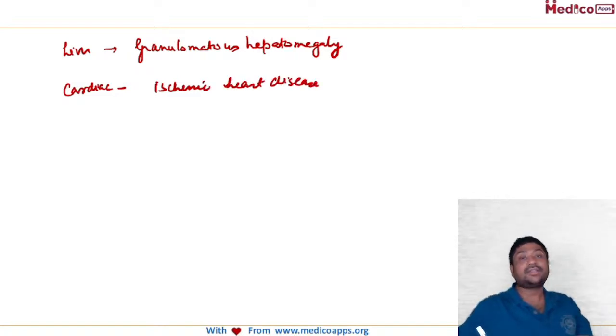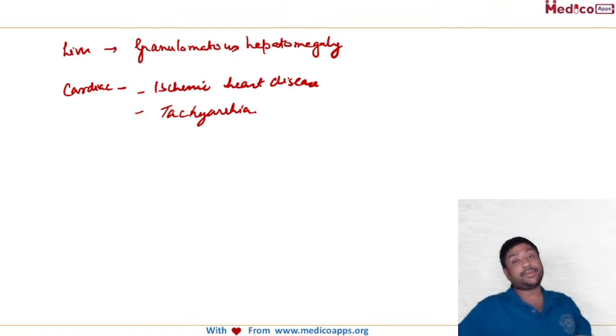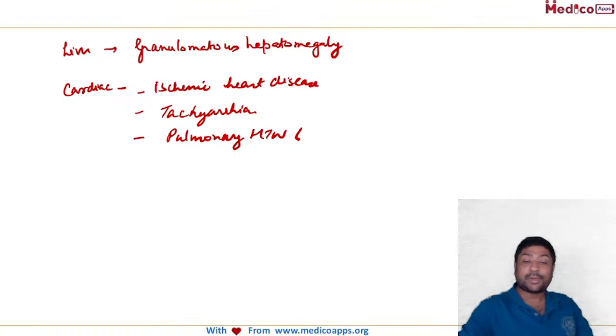You can have ischemic heart disease. You can also have heart block or tachyarrhythmia. So rhythm disorders can be there. And most importantly, you can have pulmonary hypertension. In an exam, in a clinical case, how do they talk about pulmonary hypertension?